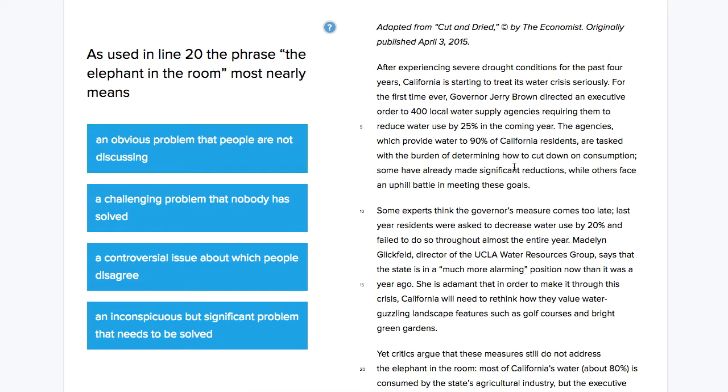Now, you might feel, and you'd be right, that sometimes the words and phrases in context are simply things that you have to know ahead of time. It might be hard to actually figure out what they mean based on your reading comprehension if you don't already know what they mean. This is a case that's kind of like that, but let's see if we could answer this without really knowing what "the elephant in the room" means as a phrase. Now, we need to know that as a phrase, it's a metaphor, of course, and that it means something related to a point being made.